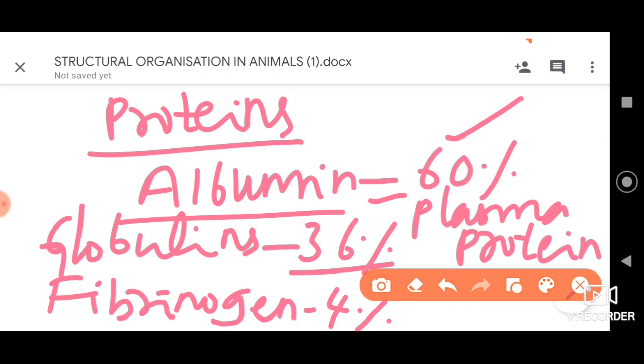In very meager quantities we can also find prothrombin, properdin, and many other proteins. So these are a few important aspects with respect to the proteins of the plasma.